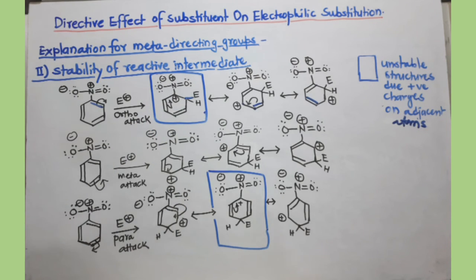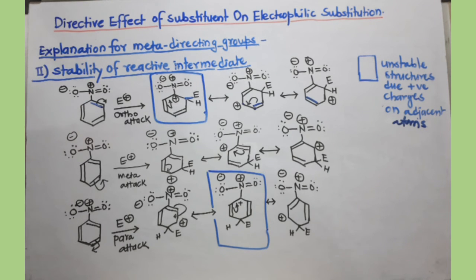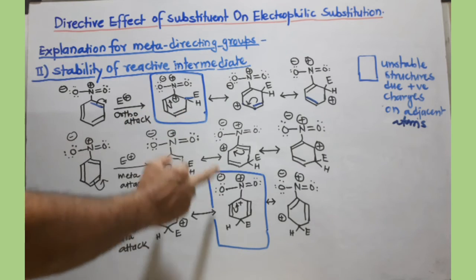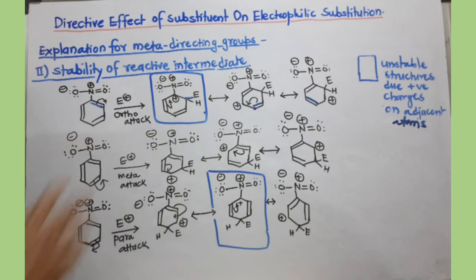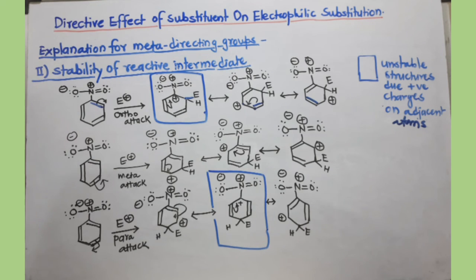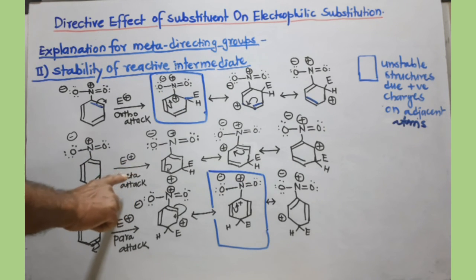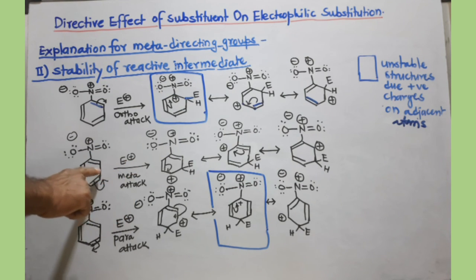This kind of explanation you can provide by considering the stability of the reactive intermediate. You just have to change the functional group and draw the reactive intermediate. You will get this kind of structure in the case of all groups which are meta directors, and you can provide the explanation that, because of this, the incoming electrophile prefers the meta position rather than the ortho position.